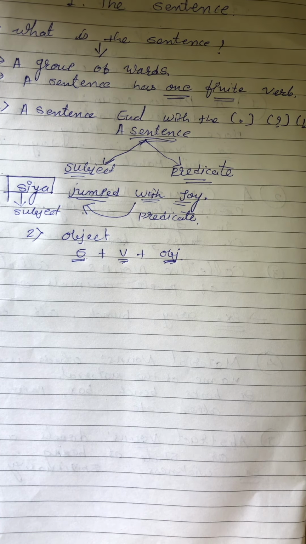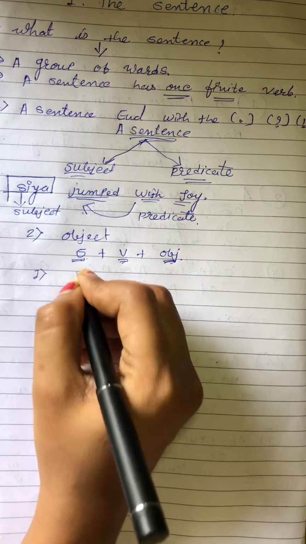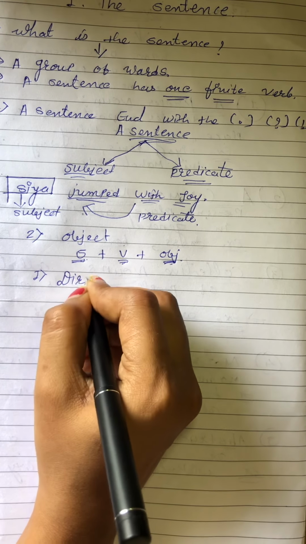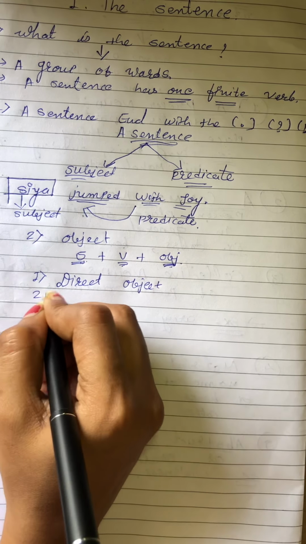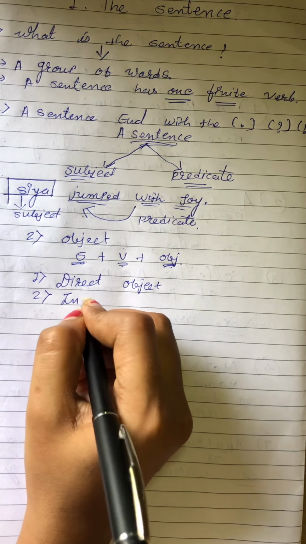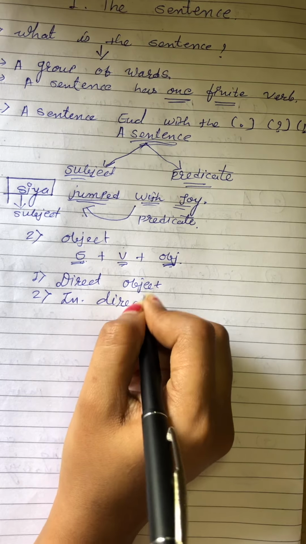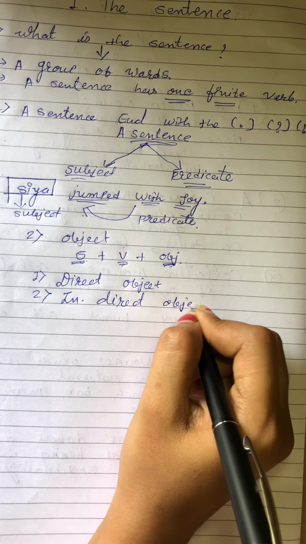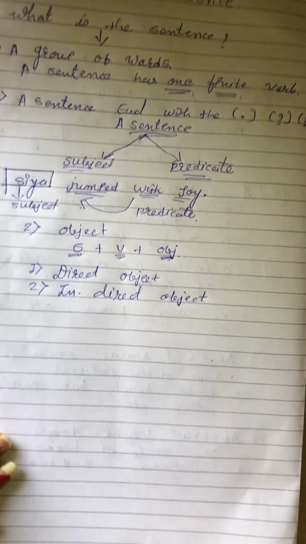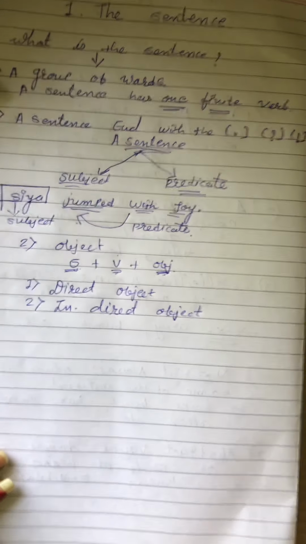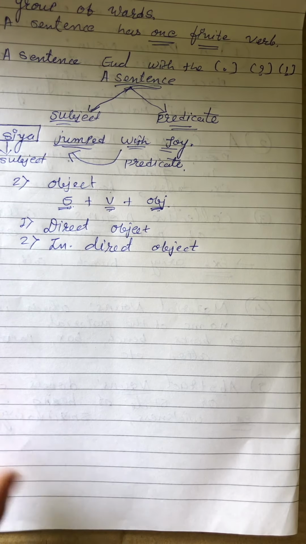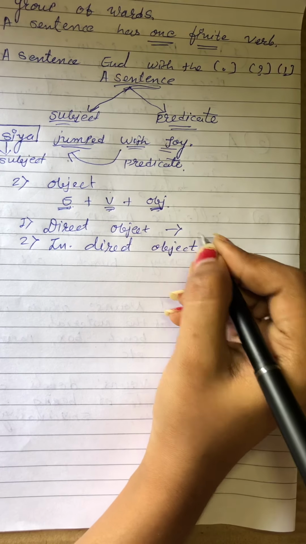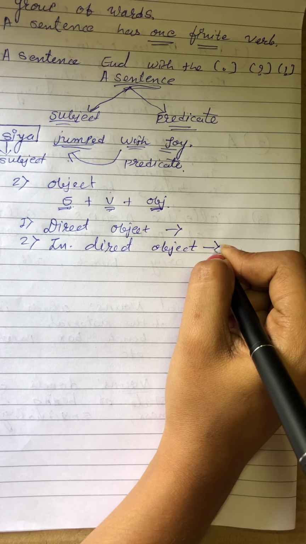See, now we have two types of object. First object is our direct object and second is indirect object, right? What is the direct object and what is the indirect object?